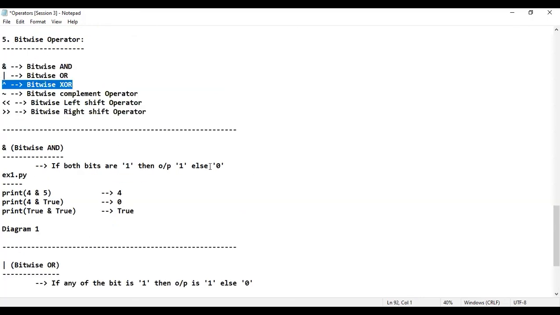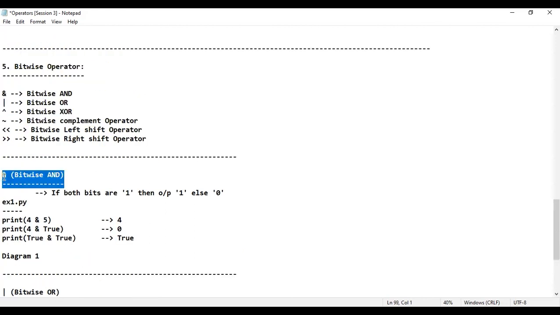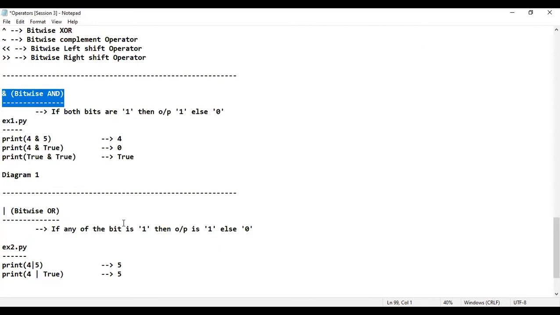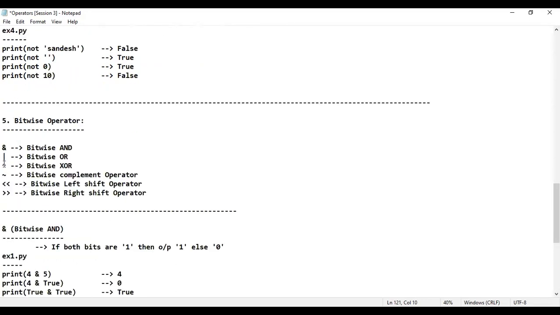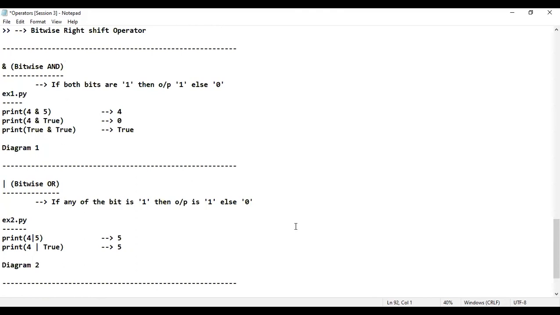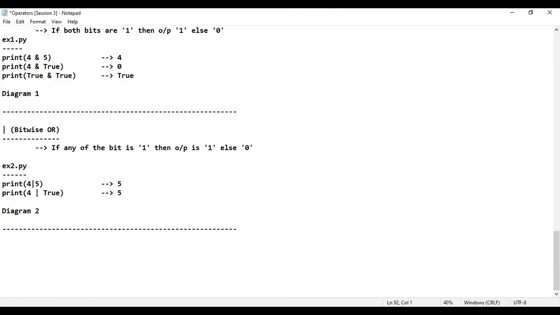Bitwise XOR is what I'm going to consider. Guys, I hope you people are getting the clarity regarding bitwise AND and bitwise OR. Next, diagram number 2 also you should write. Diagram number 2. Next. What is the next one? Bitwise XOR. I'll just consider bitwise XOR.